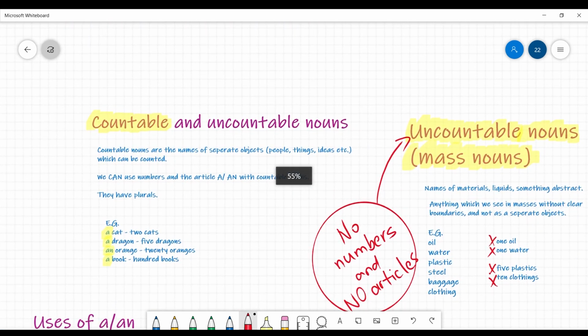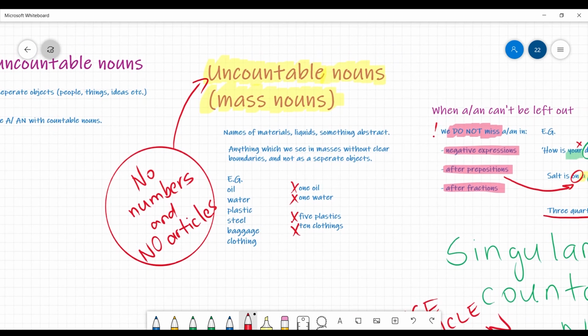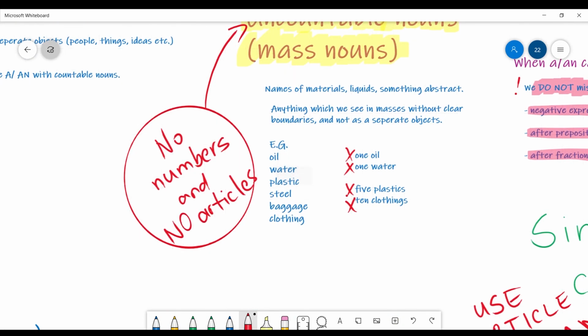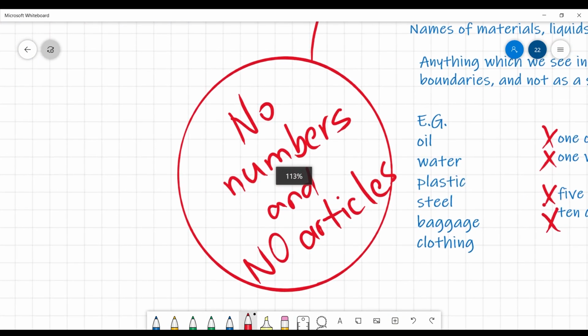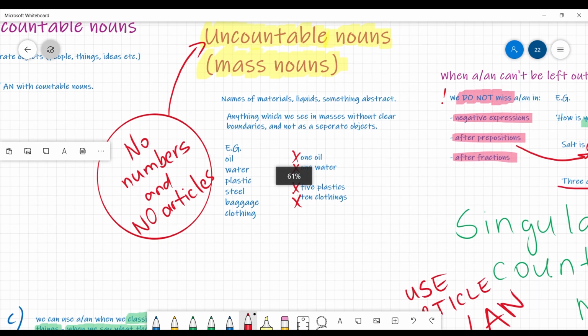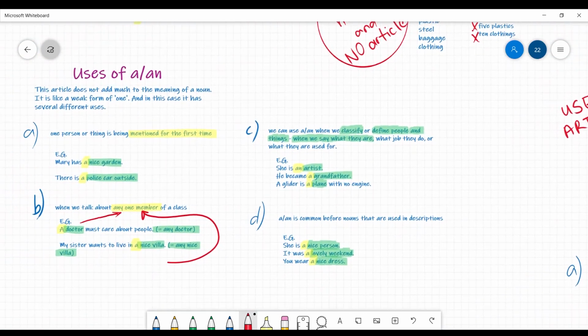So once again, a little overview. Countable nouns: if it is singular, we are using an article. If it is an uncountable noun or mass noun, we are using no numbers and no articles with it. Okay? Think about your own example sentences.